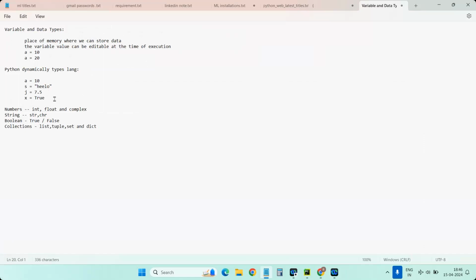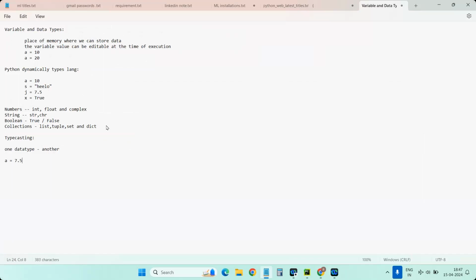But if you want to typecast, that is, convert from one type to another type, definitely you need to mention what type you want to convert to. That is technically called typecasting. Typecasting means converting from one data type to another data type. The system cannot do that automatically. For example, you have a equal to 7.5.